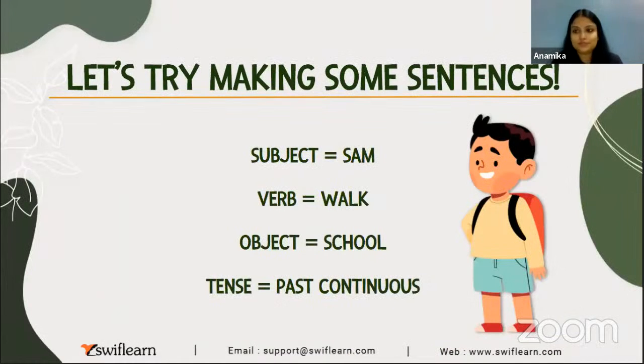So now we will do some practice. So let's try making some sentences. So subject that we will be using in the sentence is Sam, verb will be walk, object should be school, and tense past continuous tense. Write down the sentence and I'm waiting for your answers. Yes, Sam was walking to the school, or walking towards the school.